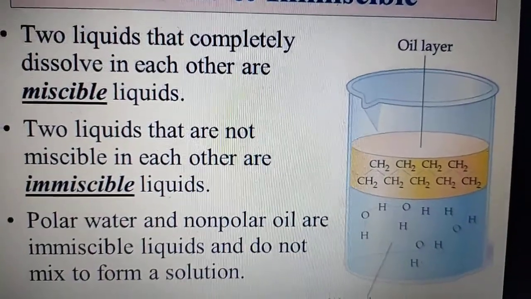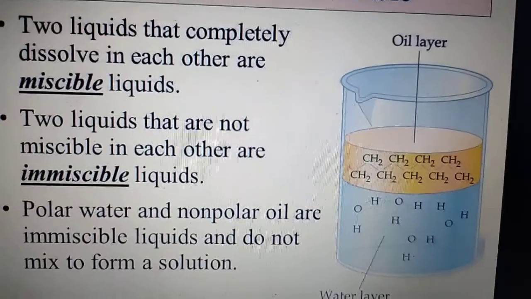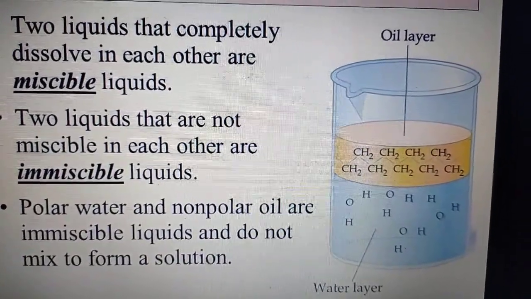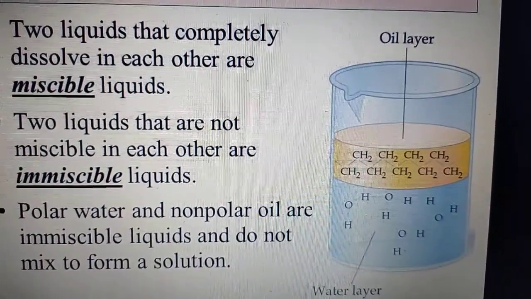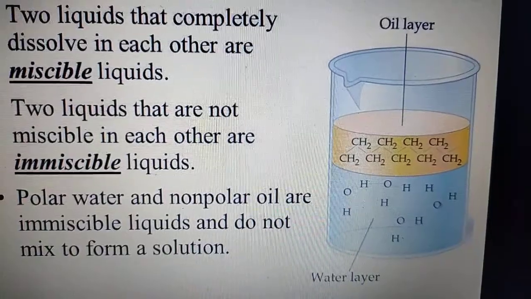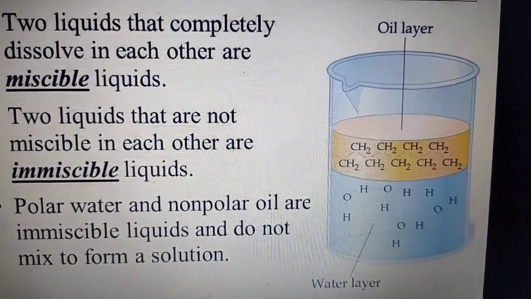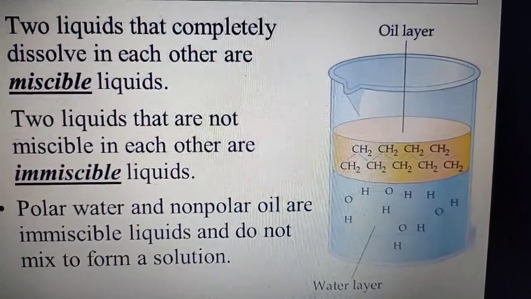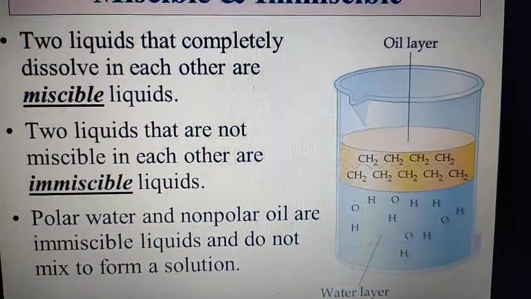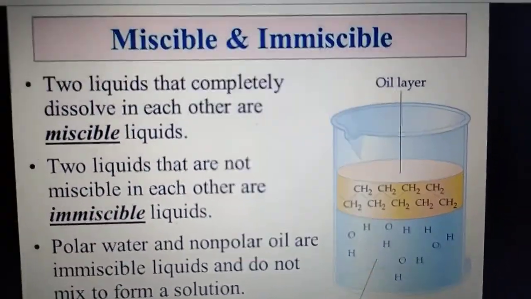As you can see here, oil and water in a beaker, the oil is separated and water is at the bottom. So a visible boundary is there. Two liquids that do not dissolve in each other are immiscible liquids.